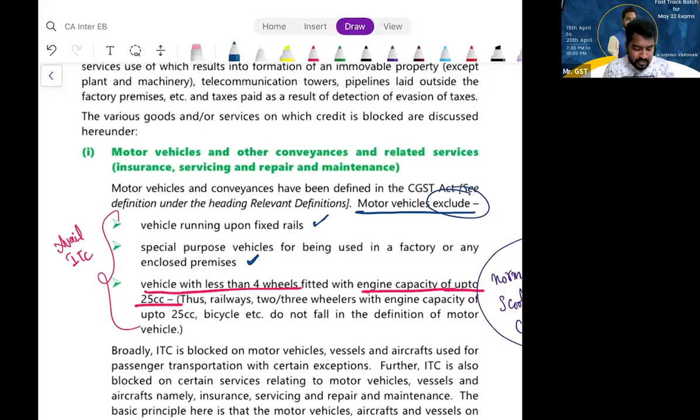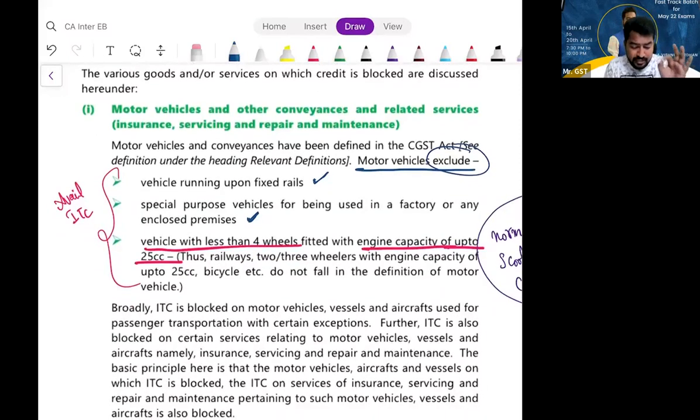Next one. Vehicles with less than 4 wheels. Now immediately we'll think about the scooty, bike, all that stuff. Vehicles with less than 4 wheels and with an engine capacity up to 25 cc. Nowadays, scooty also will come with 100 cc, 110 cc, and now 125 cc. So the point is, anything with less than 4 wheels and engine capacity up to 25 cc only is covered here.